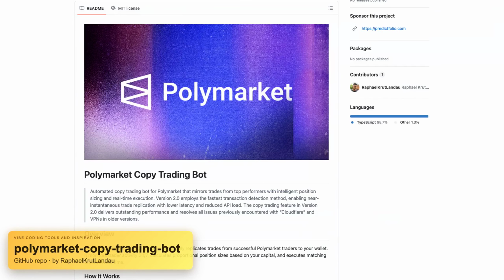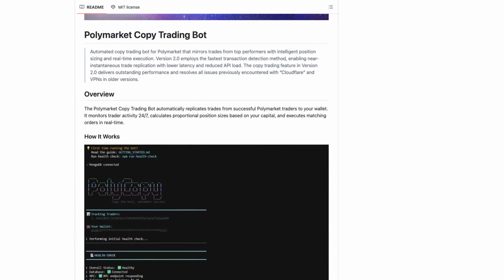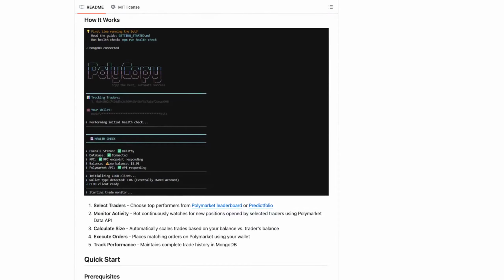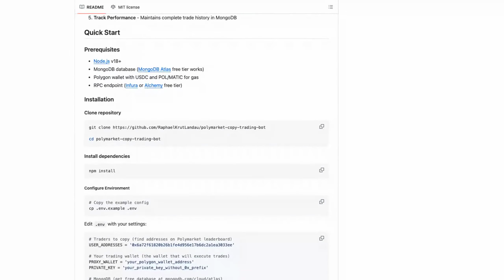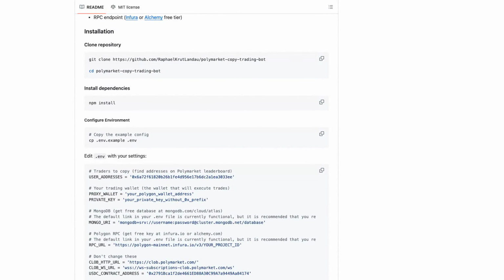Polymarket Copy Trading Bot mirrors trades from strong Polymarket accounts and places matching positions fast enough that timing actually matters. The workflow seems pretty operator first. You pick traders to follow, set sizing rules, wire up wallet and API variables, then let it watch the chain for new moves, and fire near instant copies. That low latency monitoring is the whole pitch here because copy trading falls apart if detection is even a little late.